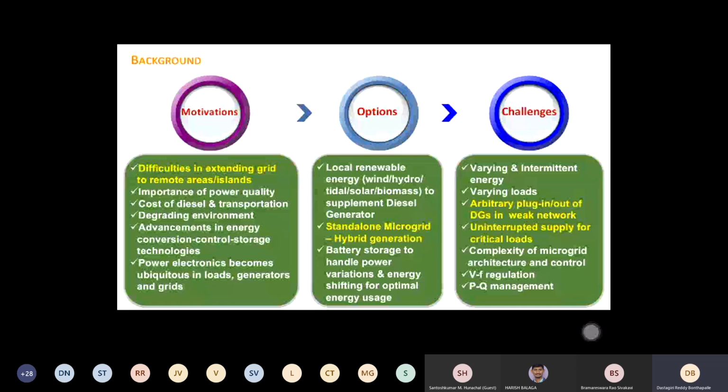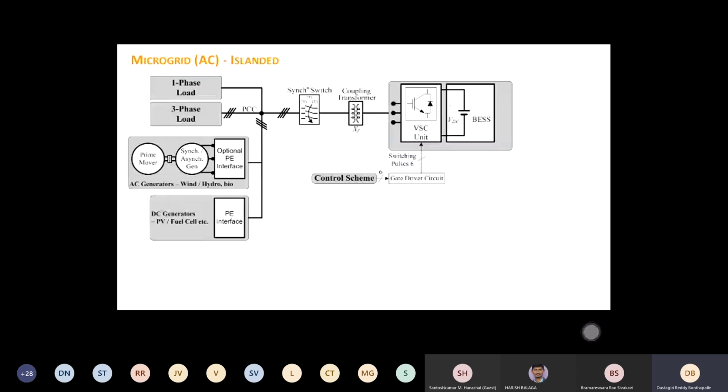So let us consider this AC microgrid, which is islanded. We have this smart voltage source converter, which can adjust its voltage, frequency, and theta. We supported this with batteries. Now you have single phase loads or three phase loads. You have wind or hydro or bio, whatever it is.